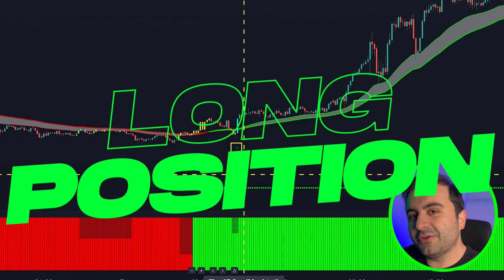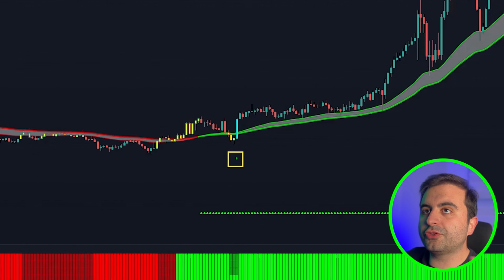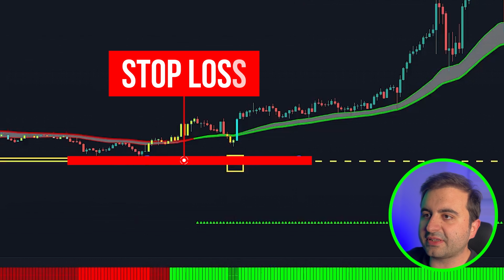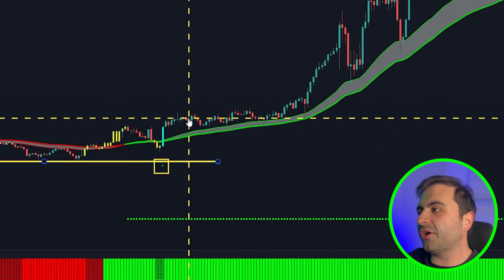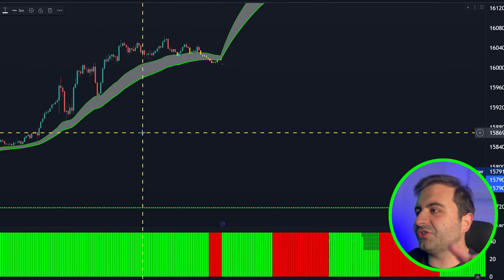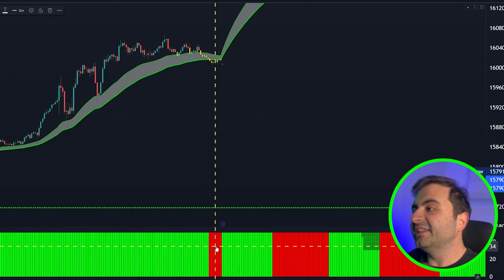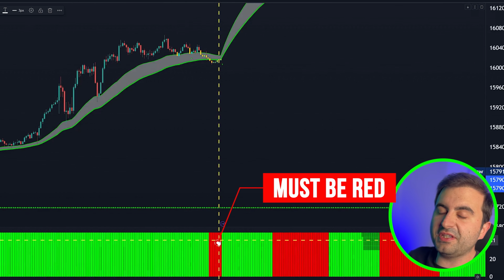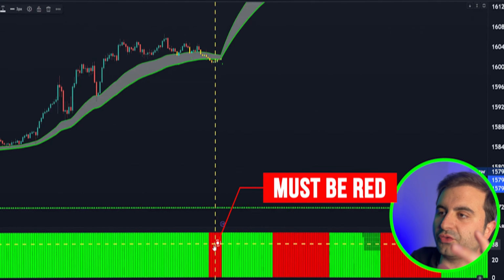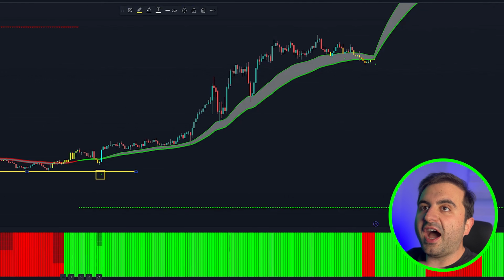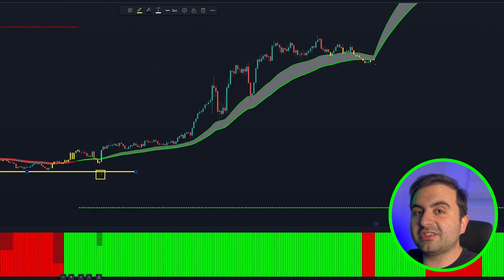this long position. After you've done that, put your stop loss to the recent support line like always and take your profit when you see the Donchian Trend Ribbon gave you the sell signal here, which means that when it returns to red, right? I would like to show you how profitable this trading strategy is.